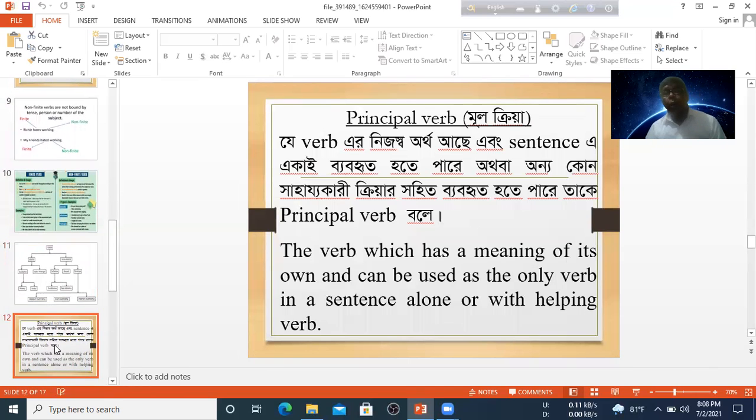A principal verb. What is a principal verb? The verb which has a meaning of its own and can be used as the only verb in a sentence, alone or with a helping verb.